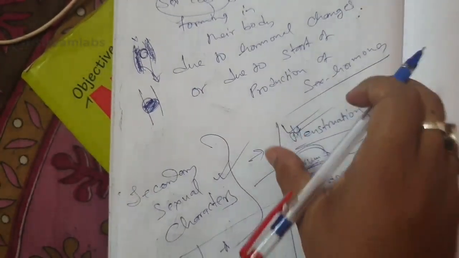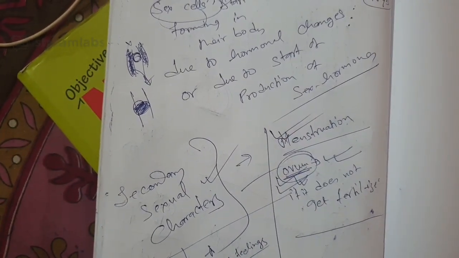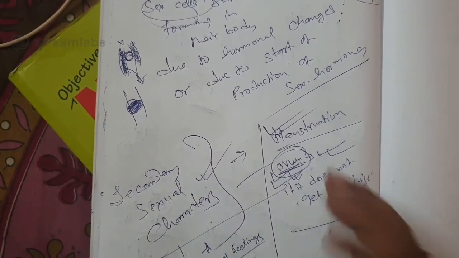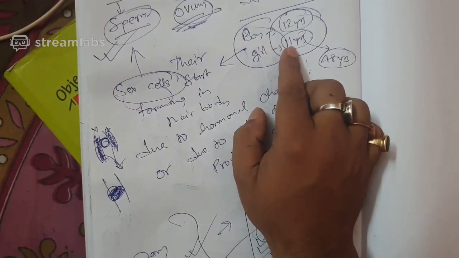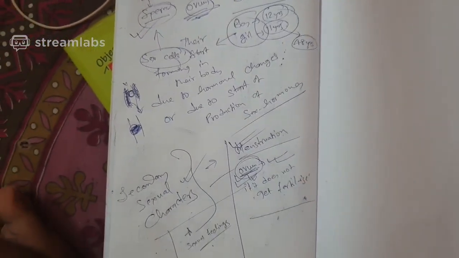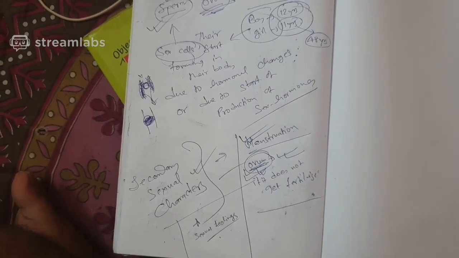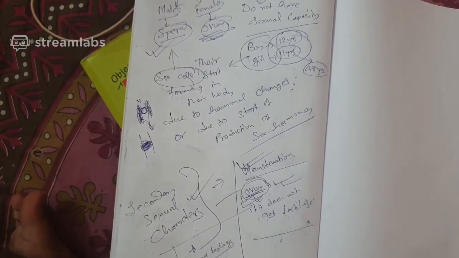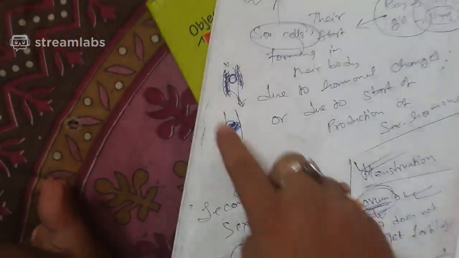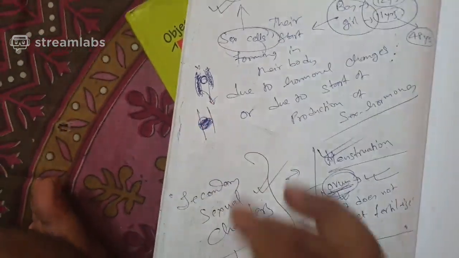You will learn about the details of the menstrual cycle later on in this chapter. I just wanted to tell you that that is menstruation. Now this menstruation will start at 11 years. At 11 years the female will start producing ovum, and when the ovum does not get fertilized, menstruation happens. When it does get fertilized, menstruation will not happen, and the blood will not flow out because it needs to implant the zygote.